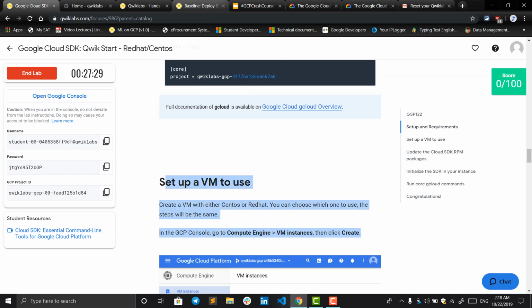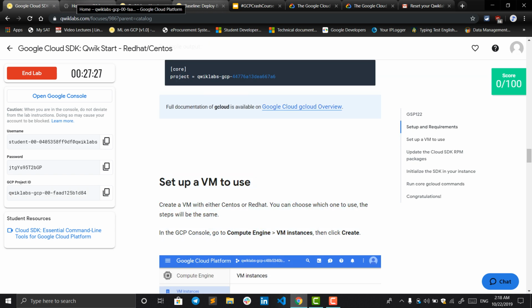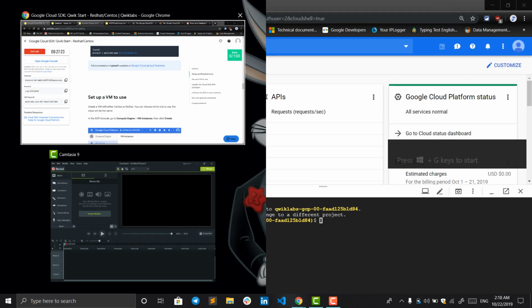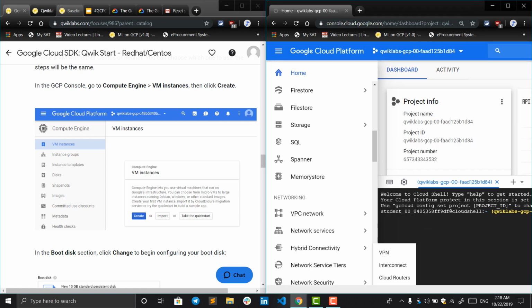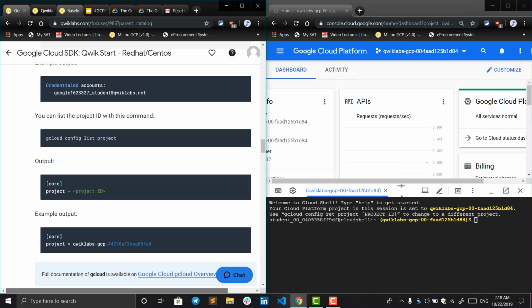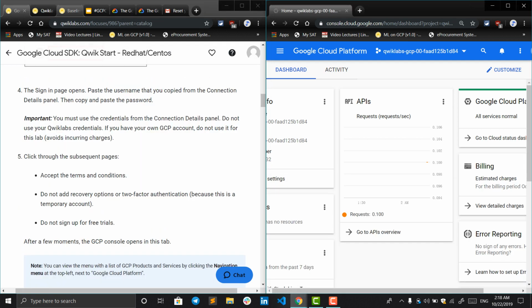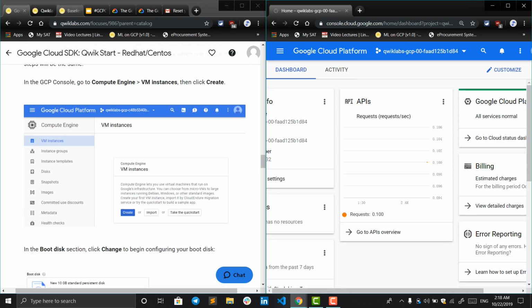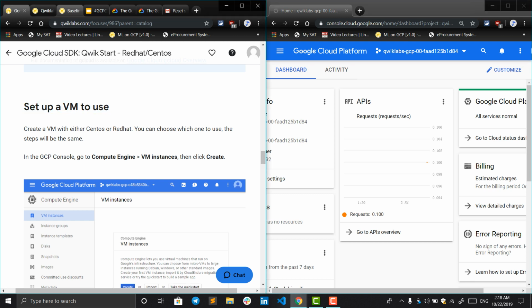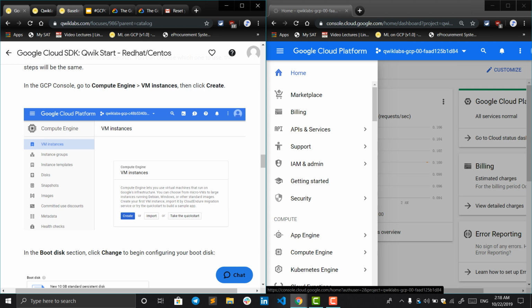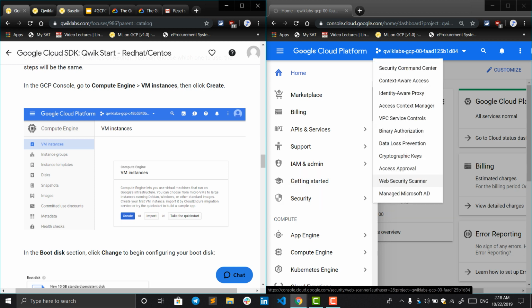So these are the instructions that are written. A little hack to do these in a more efficient way is to place the windows half and half. These are the instructions that you have to follow, and here's the console that you have to work on. So let's say we need to create a virtual machine to use. It is written over there. You have to read each and every instruction very carefully, because if you don't read them and you just copy and paste the stuff, there's no sense of learning this stuff.